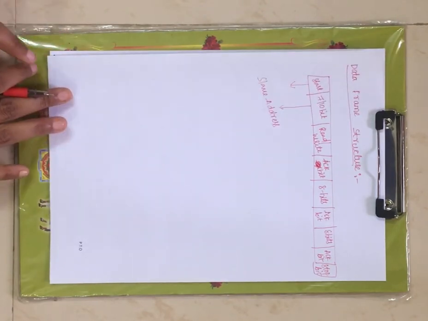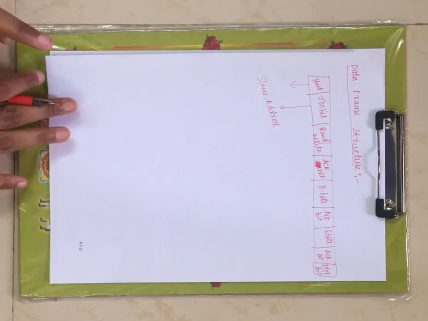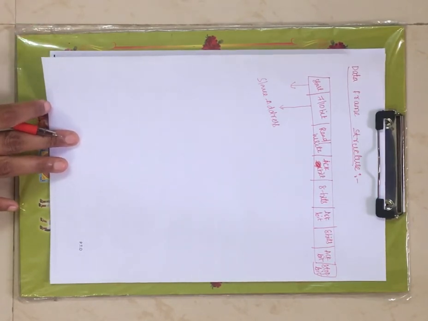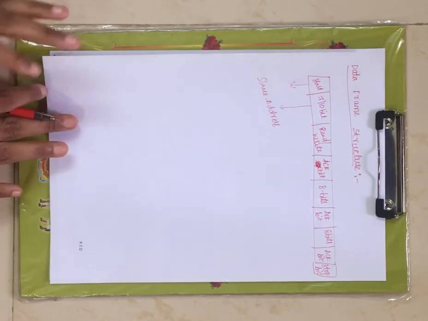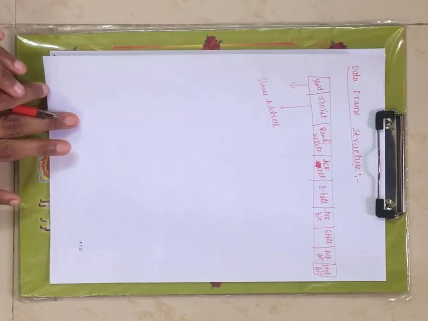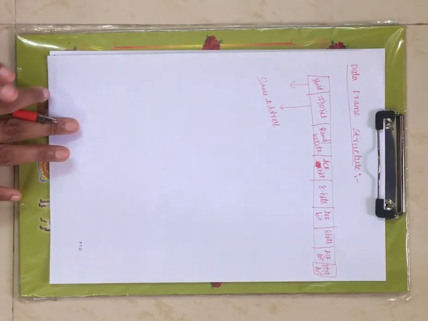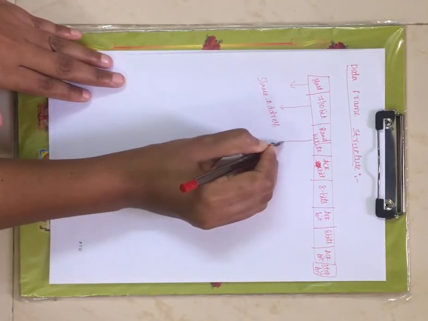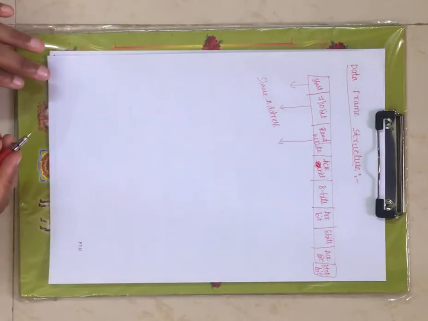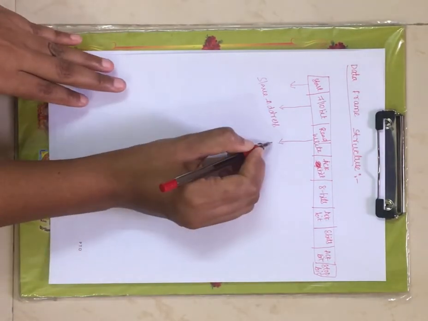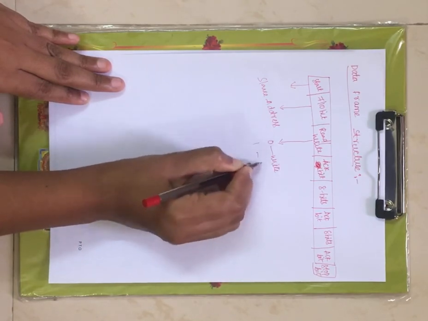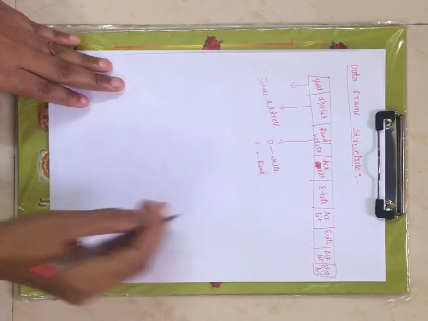First bit is start bit, that is responsible for starting the communication. Next we have 7 or 10 bit, the slave address that is responsible for selecting a particular slave, the unique slave address. And next we have read or write bit. If it is 0, write operation. If it is 1, read operation.